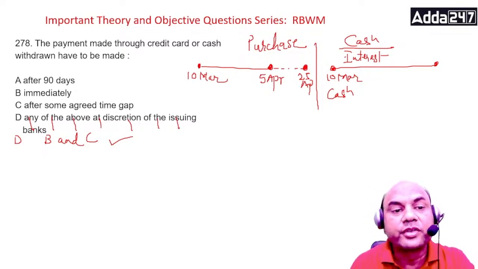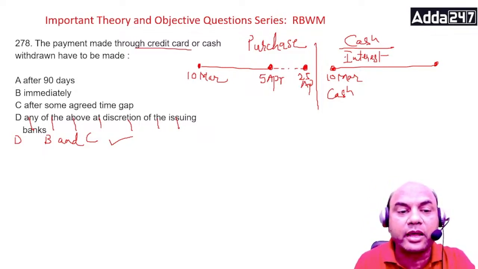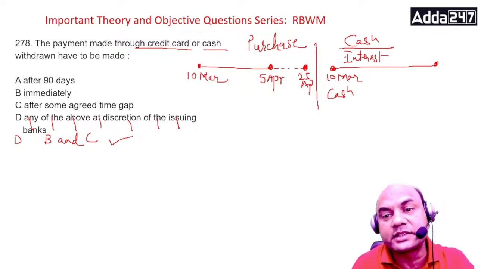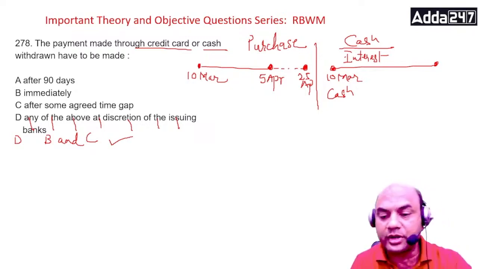So for payment through credit card you have this agreed time gap, that is 30 days plus 20 days. But for cash, it is immediate. So the answer is B and C both. For cash it is immediately, and for purchase it is the time gap. Okay.